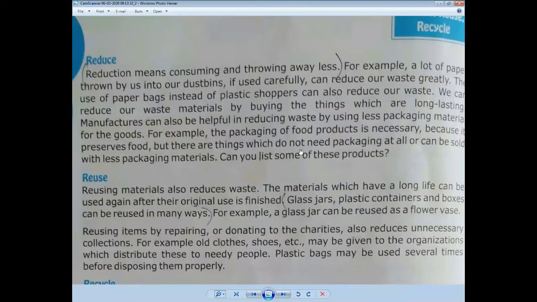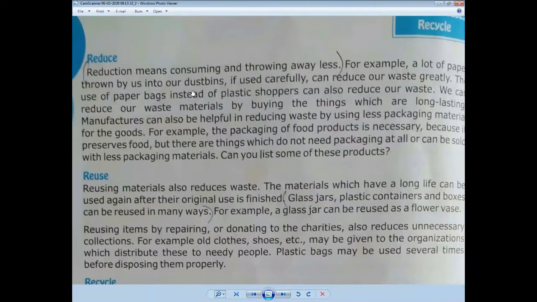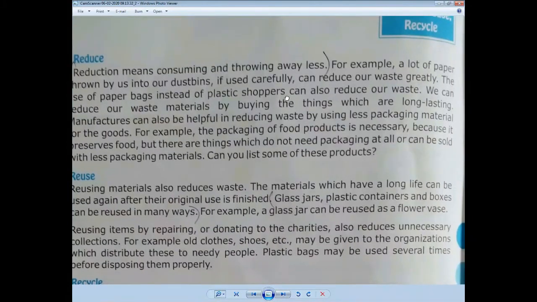We should prefer things that are essential for our living, and things that are long lasting. For example, a lot of paper is thrown by us into our dustbin. We have lots of trash in our home that we throw in our dustbin. If used carefully, we can reduce our waste greatly.